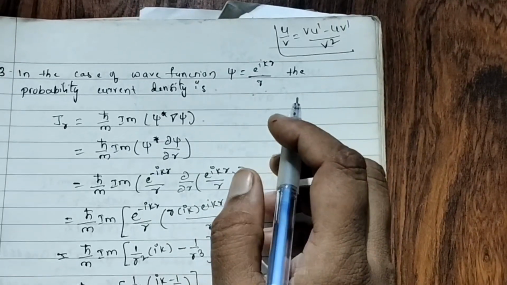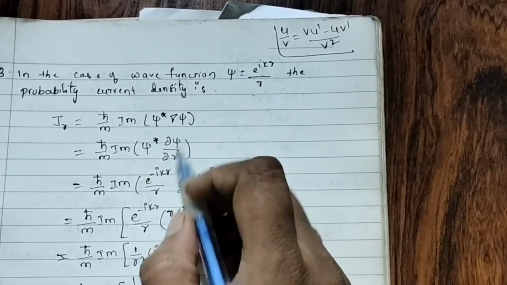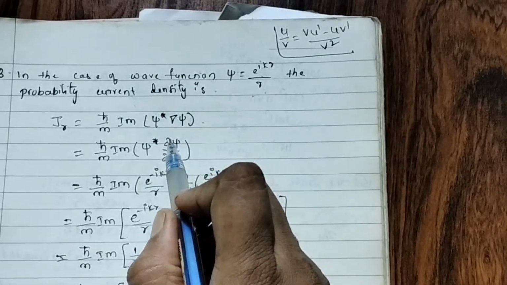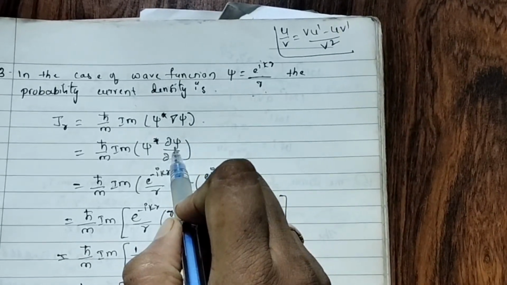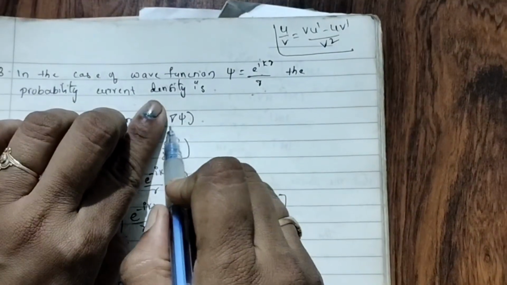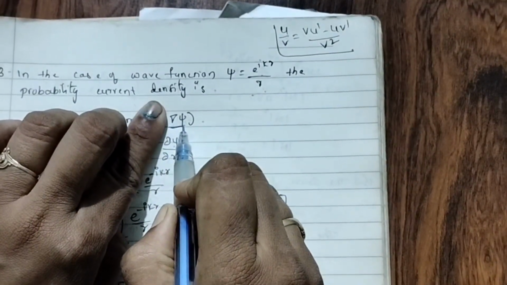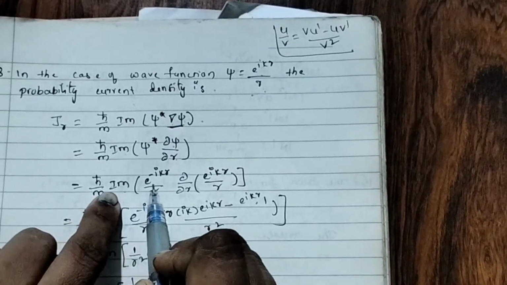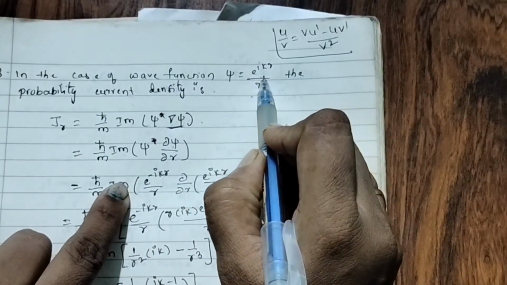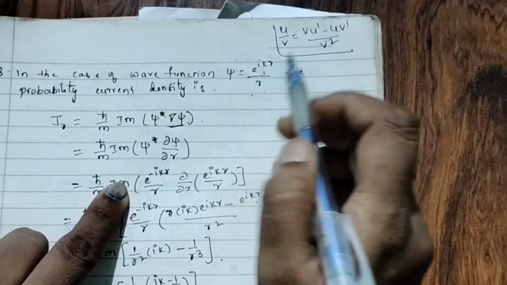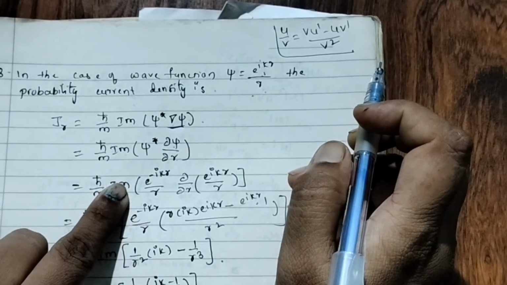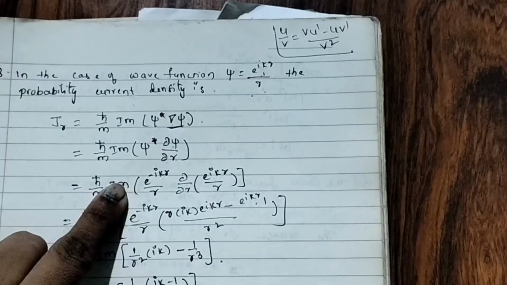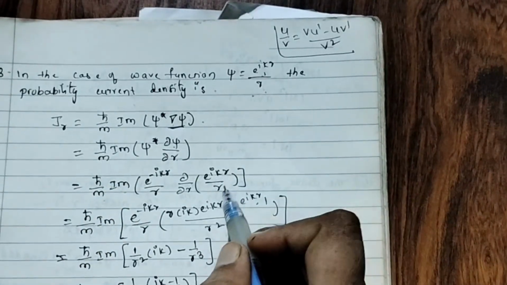I said dou by dou x only, no? So here dou by dou r we are taking with respect to r, no? So dou by dou r into psi. I wrote this total term as dou by dou r into psi. Okay. Now h cut by m, Im. Now here psi star e to the power of i k r by r, dou by dou r of psi, e to the power of i k r by r.